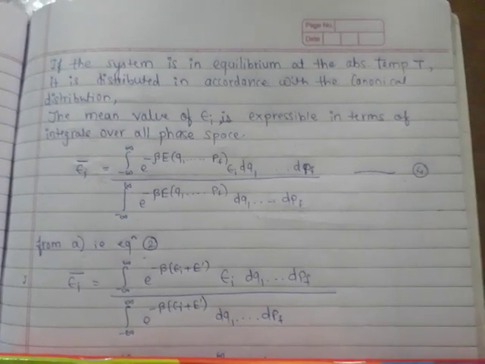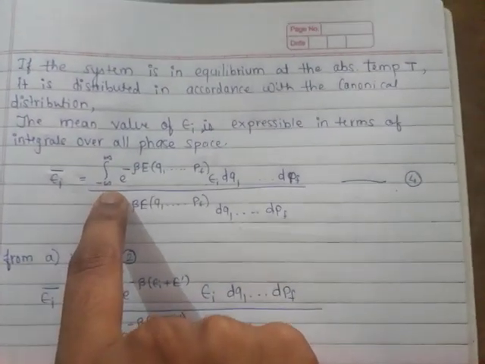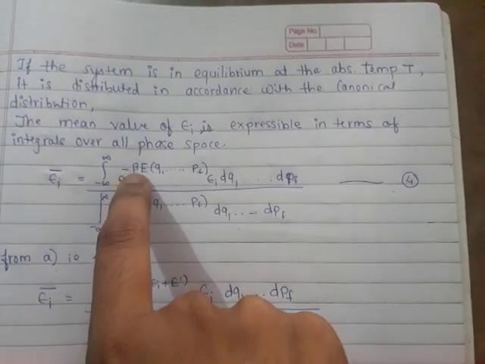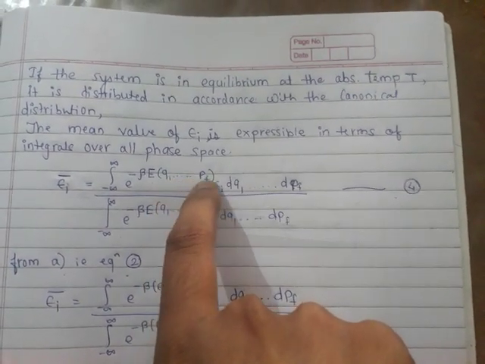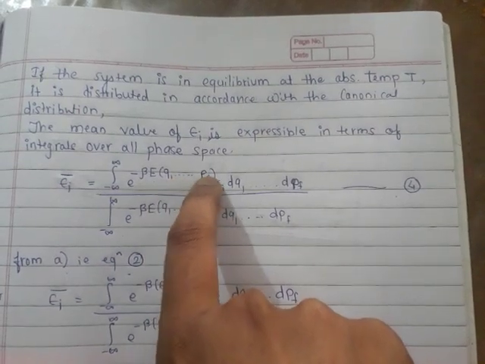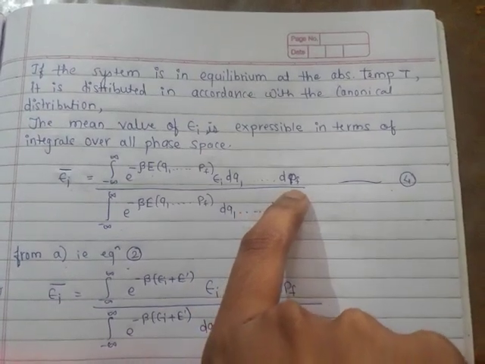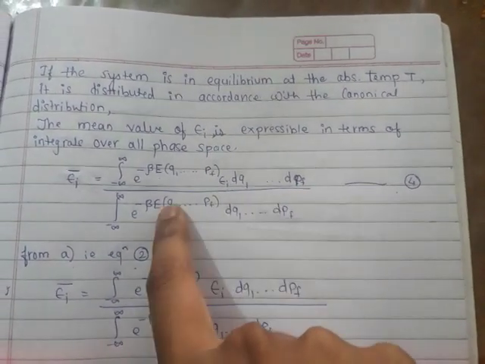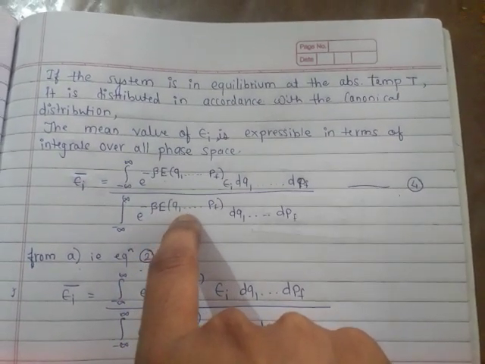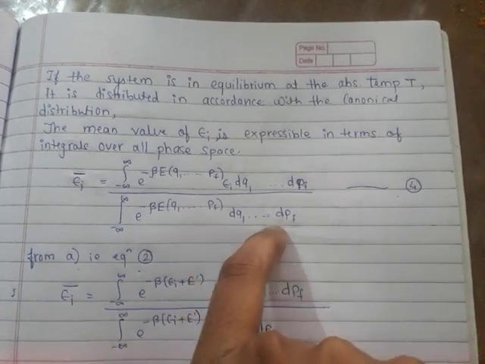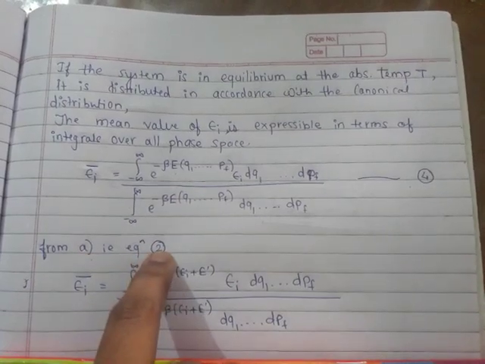So epsilon i bar, this is the average, is equal to the integration from minus infinity to infinity of e raised to minus beta E, which is a function of all momenta and coordinates, times epsilon i dq1 to dpf, upon the integration from minus infinity to infinity of e raised to minus beta E of q1 up to pf dq1 up to dpf. This is our fourth equation.